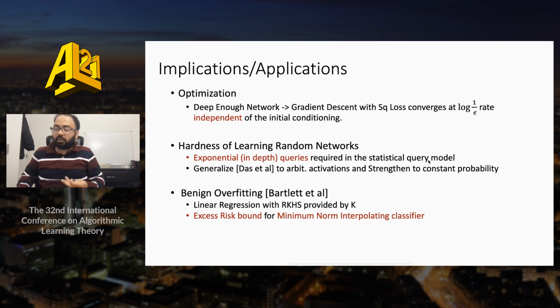And lastly, we show an excess risk bound for the minimum norm interpolating classifier for linear regression with an RKHS given by the kernel K, which is generated by a random deep neural network. We request the audience to see the full paper for a detailed description of these applications.